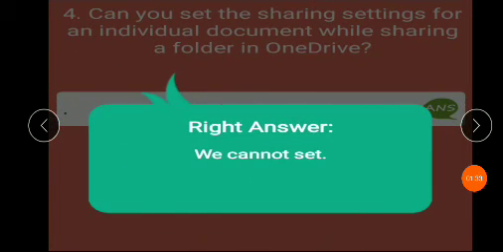Question number 4. Can you set the sharing settings for an individual's document while sharing a folder in OneDrive? Answer is we cannot set.